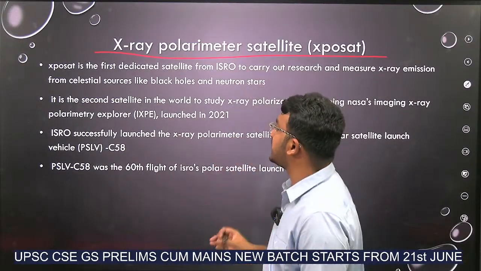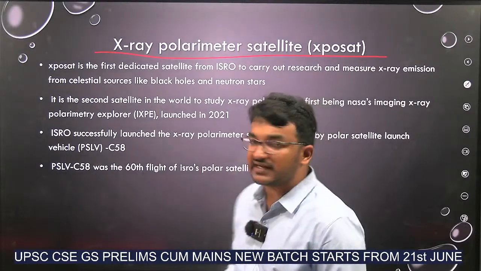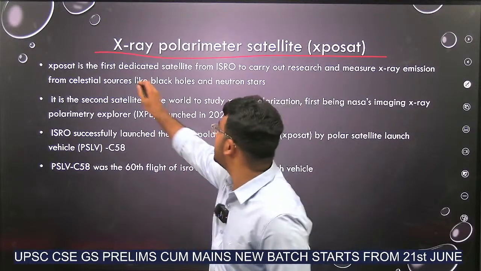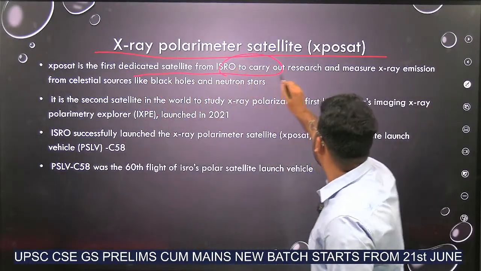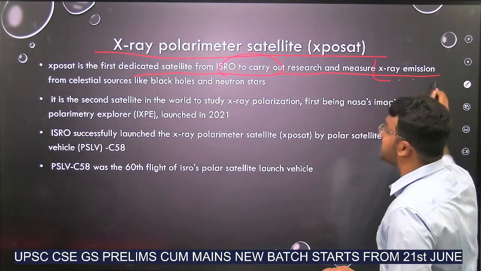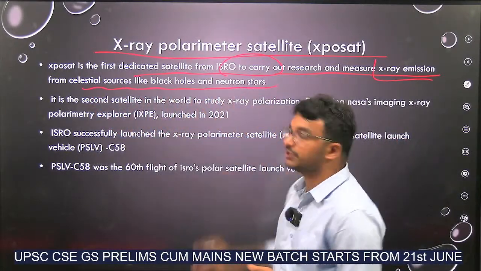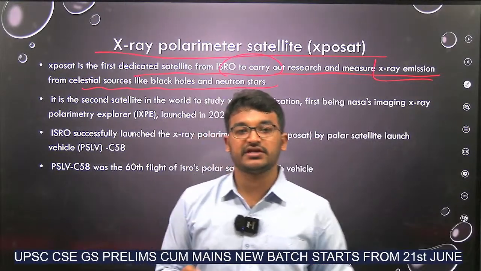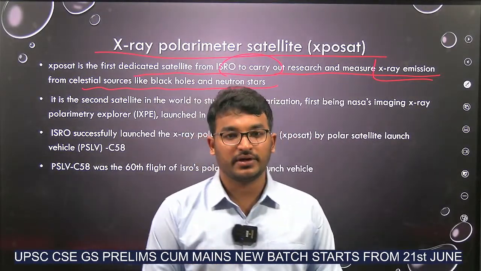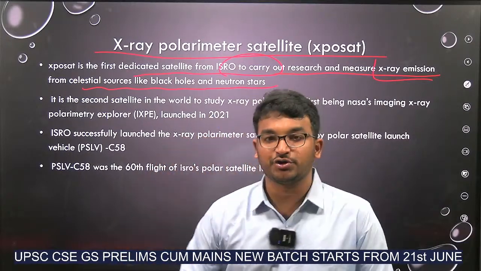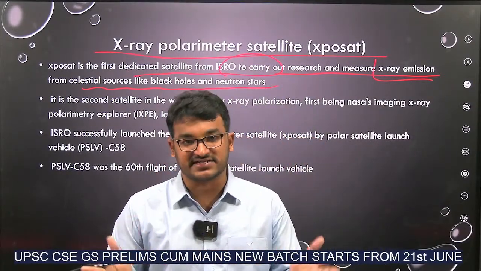What is this X-ray polarimeter satellite, XPoSat? It is the first dedicated satellite from ISRO to carry out research and measure X-ray emissions from celestial sources like black holes and neutron stars. We all know that different objects in the universe like black holes and neutron stars release X-rays.